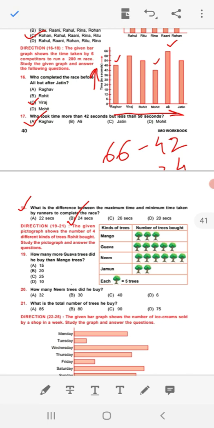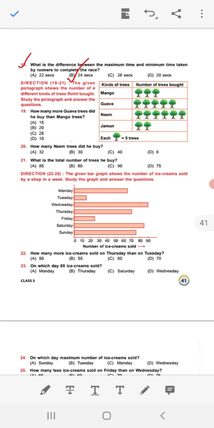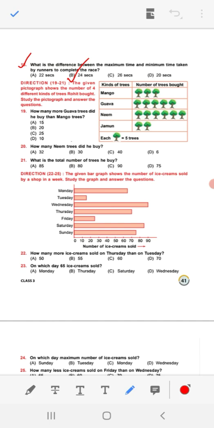Pass to the question number 19. From 19 to 21 there is a direction. See, the given pictograph shows the number of 4 different kinds of trees Rohit bought. Study the pictograph and answer the questions. This is the pictograph. See, mango, 3 pictures of trees, but each picture of tree representing 5 trees.